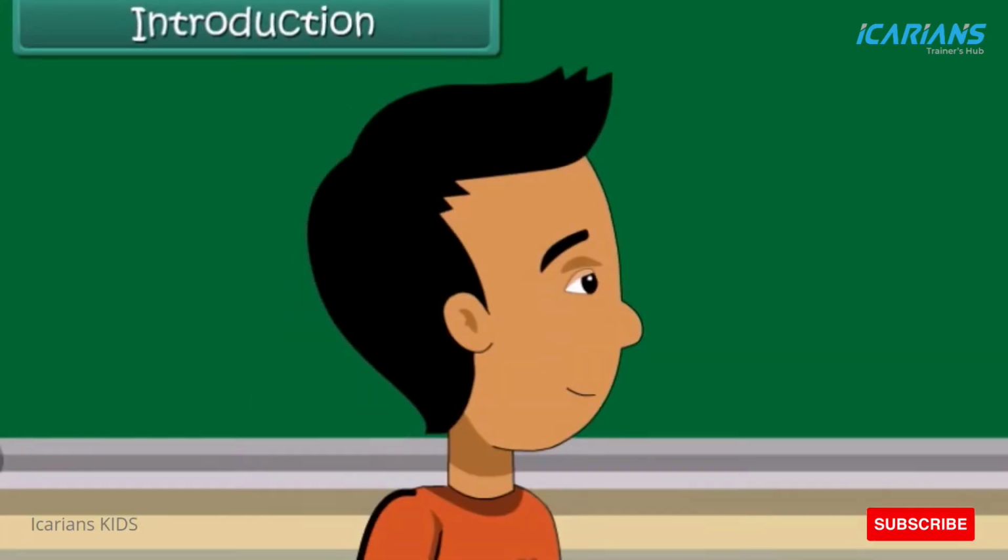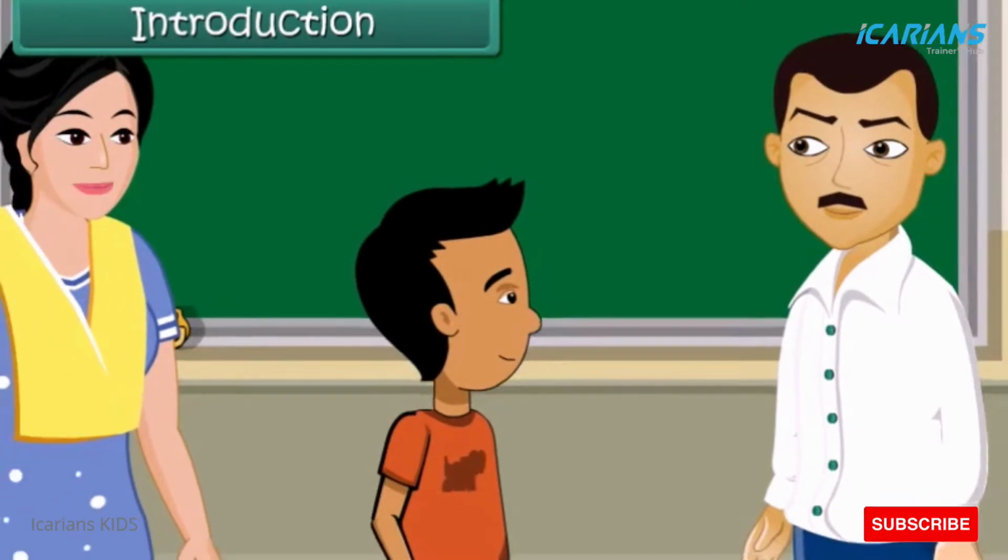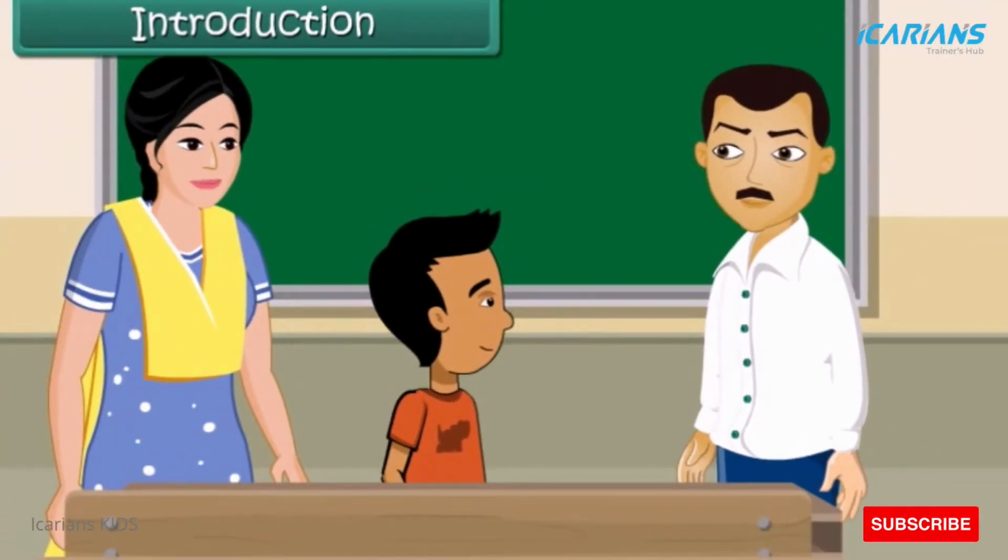Ramesh is a bright boy, 8 years of age. He studies in a government school. Today he has accompanied his mother to the parent-teacher meeting. The teacher has one complaint. Ramesh takes leave frequently. As a result, his class and homework are incomplete. If he continues to be irregular at school, he may have to repeat the class.